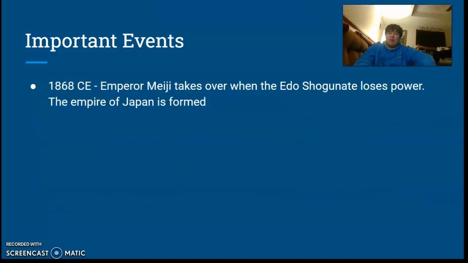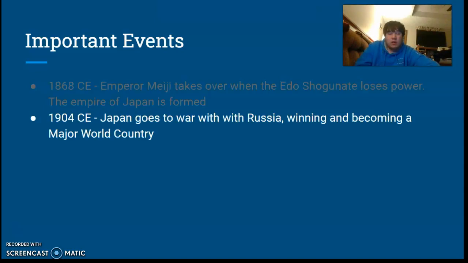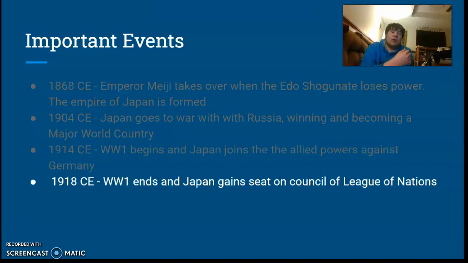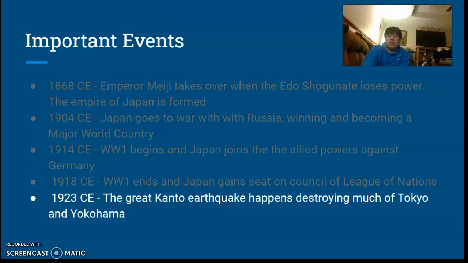Then in the year 1868, Emperor Meiji takes over when the Edo shogunate loses power. The Empire of Japan is formed. Japan goes to war with Russia, winning and becoming a major world country. Then in the year 1914, World War I began, and Japan joined the Allied powers to go up against Germany. And then 4 years later, in 1918, World War I ends and Japan gains a seat on the Council of the League of Nations. And then 5 years later, the Great Kanto earthquake happened, destroying much of Tokyo and Yokohama.